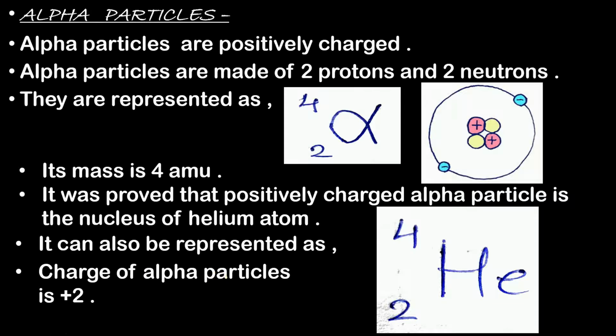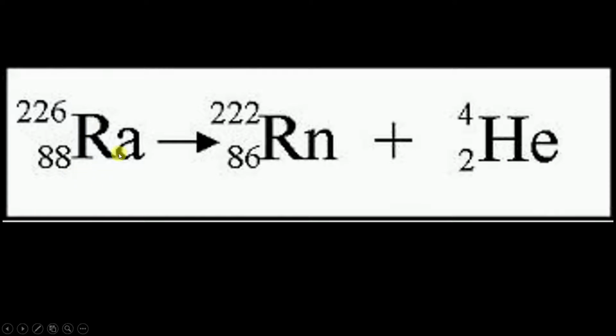Okay, so now from where did we get this alpha particle? Because of the decomposition of radium. So now radium has undergone decomposition and it has turned into some new element. Now which is that new element? See, this is our radium which has turned into radon, and this is our alpha particle which we have got in the form of radiations.